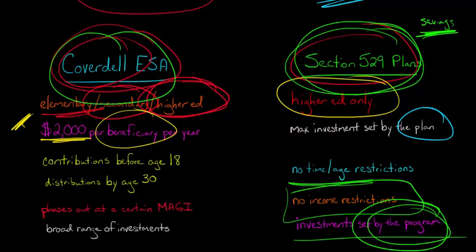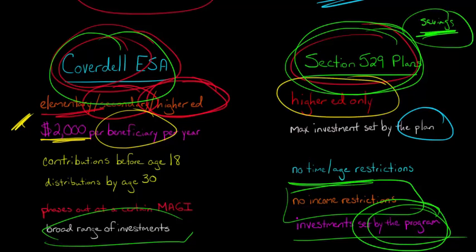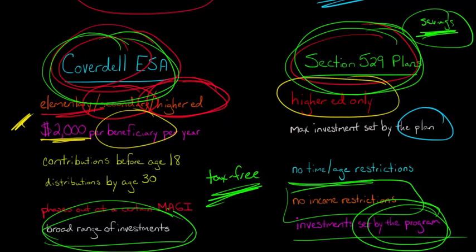With the Coverdell account, you have a much broader range of potential investments. It's not some set thing that you have to go with. You have more flexibility in terms of how the money is invested, which is important because ultimately the benefit of a Section 529 savings plan or the Coverdell education savings account is that you're earning a return, and those earnings are going to grow tax-free. So when the money is ultimately withdrawn years later by that beneficiary, they don't have to pay tax on any of the money that was earned. So it might be very important to you to have that increased flexibility of what kind of investments you can put